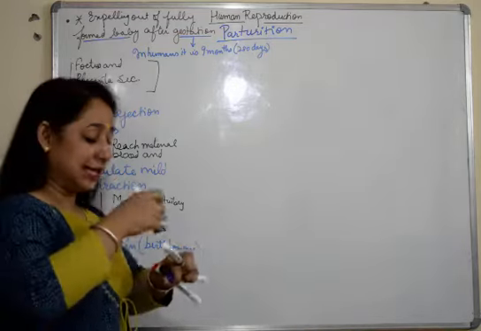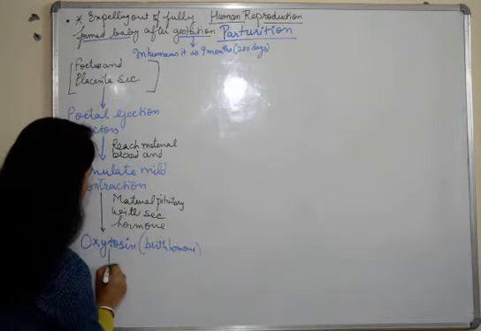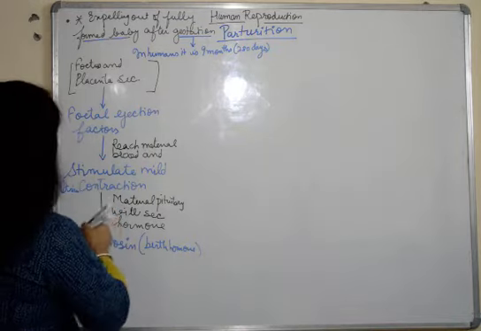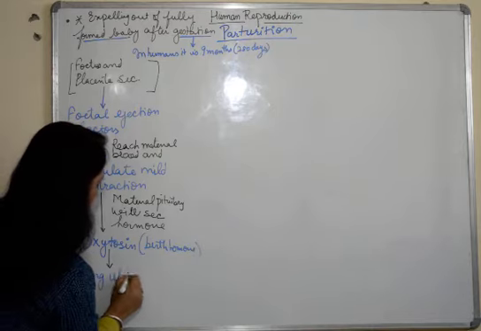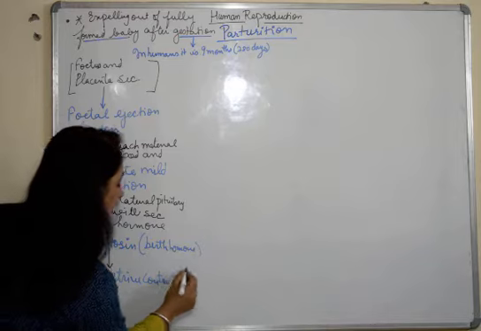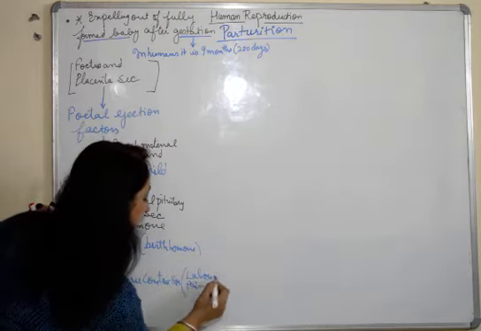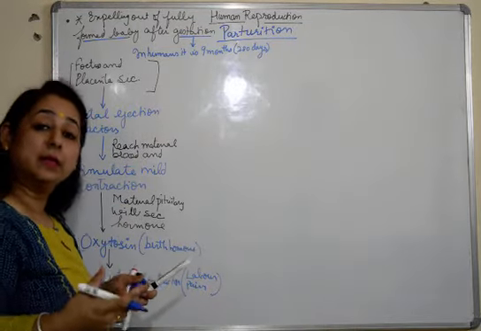Now after the secretion of oxytocin, this oxytocin is going to stimulate strong uterine contractions, which are also known as labor pains. Fine. So this will be induced by oxytocin, which is also known as the birth hormone.